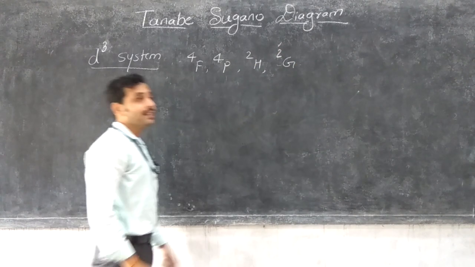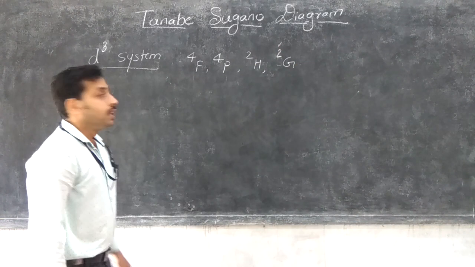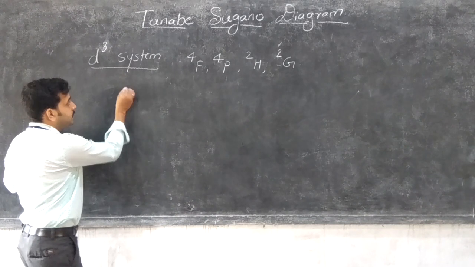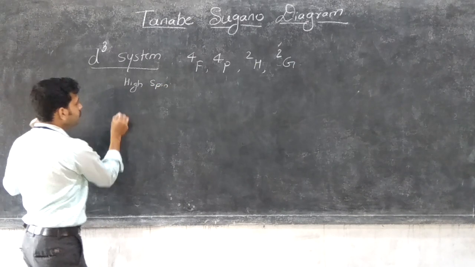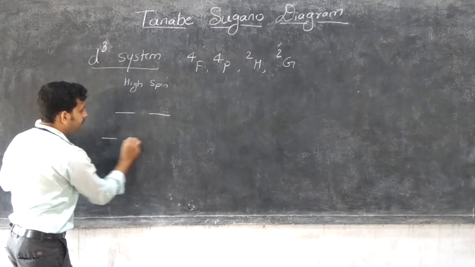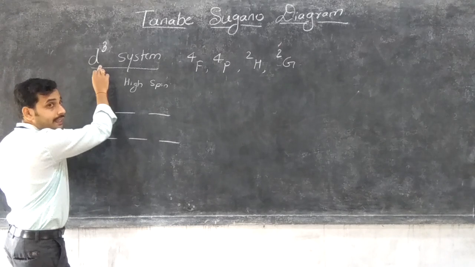These are the other terms. Just consider the high spin cases, in high spin complexes, octahedral geometry, d3 system.